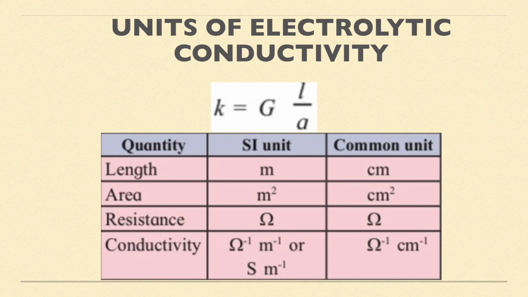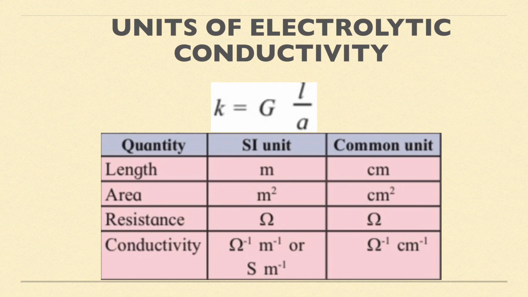For area, it is meter square and the common unit is centimeter square. Resistance is ohm. In both the cases, SI unit as well as common unit is taken as ohm. Now over there in the formula, we should know the unit for G. What is G? The reciprocal of resistance. G is conductance and it is the reciprocal of resistance. So the unit over there, when we substitute, will be ohm inverse.